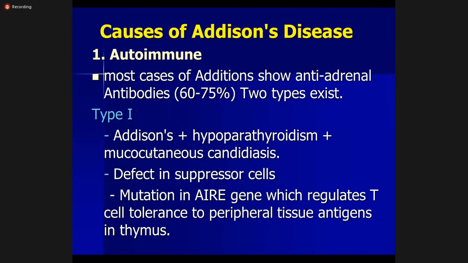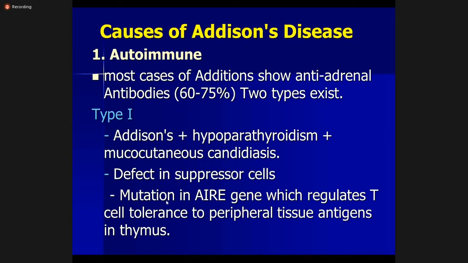So coming to the causes of Addison's disease one by one. In chronic adrenal insufficiency, the most important and the foremost cause is autoimmune. There is autoimmune destruction of the adrenal cortex, and there are anti-adrenal antibodies present. There are two types of autoimmune Addison's disease. In the first one, there is Addison's disease and hypoparathyroidism as well, and mucocutaneous candidiasis.